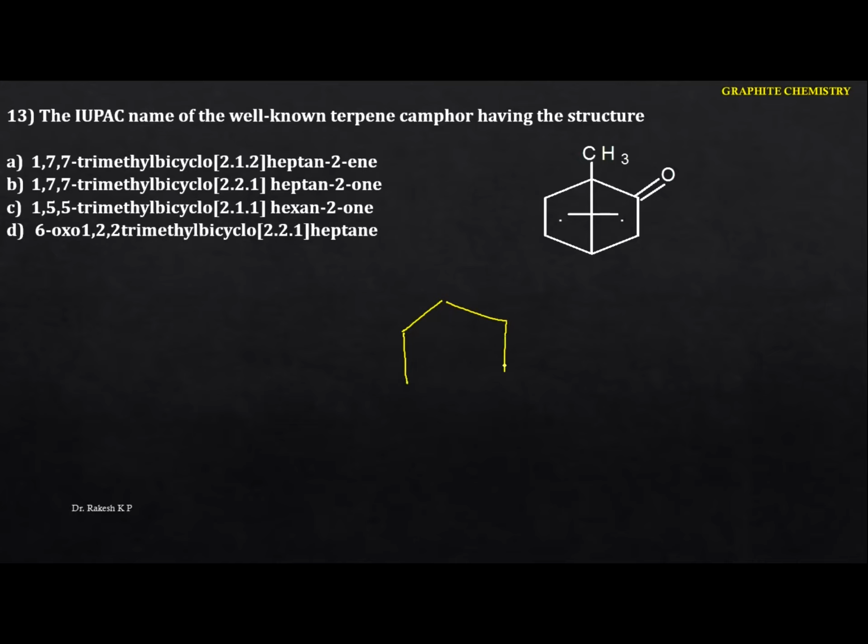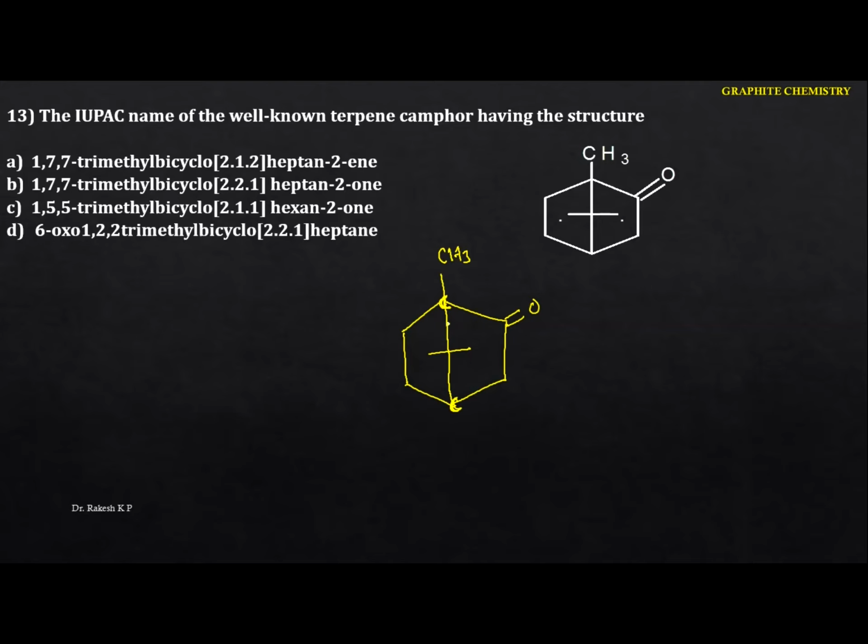So the naming of the bicyclo compounds, and here we are having it like this. And this is like this. So this is the CH3, and we are having a functional group, that is the double bond. Now how to give the IUPAC name for the cyclic compounds? Remember one thing, you have to identify the bridged carbon atom. So this will be the bridged carbon atom.